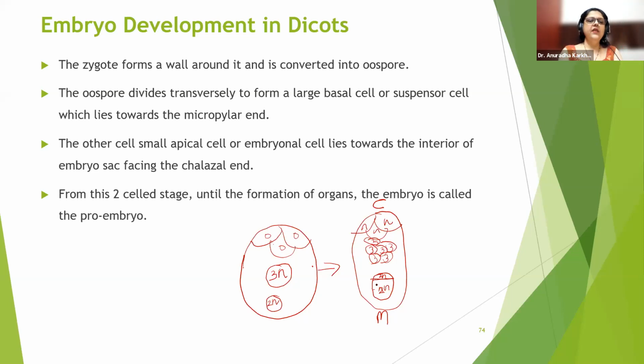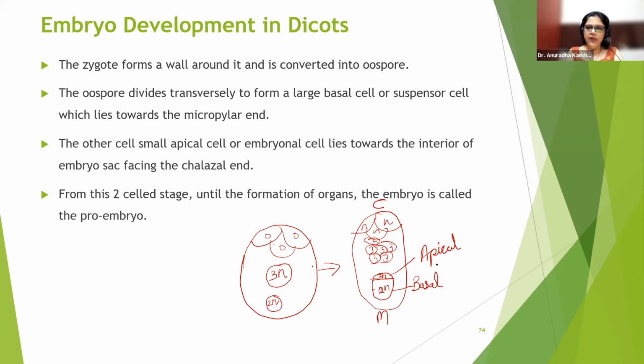Okay. Now see, the other cell which is the small apical cell or embryonal cell lies towards the interior of the embryo sac facing the chalazial end. So this is going to be the smaller one. And what is the name of the smaller one? It is going to be called apical. And what is this one going to be called?